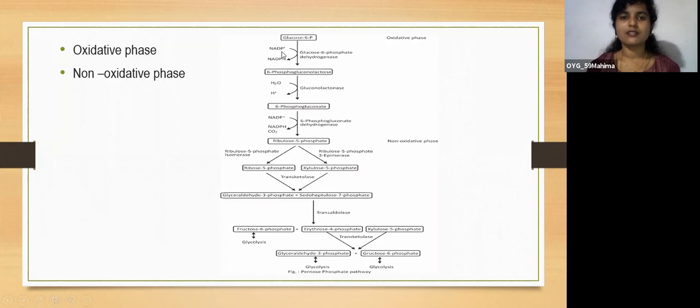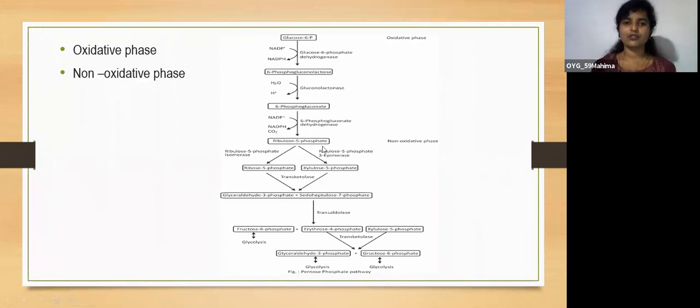NADP plus is converted into NADPH here. 6-phosphogluconolactone is converted to 6-phosphogluconate under the influence of the enzyme gluconolactonase, and 6-phosphogluconate will be converted into ribulose 5-phosphate under the influence of the enzyme 6-phosphogluconate dehydrogenase. Here also you can see NADPH is formed along with carbon dioxide. Up to here, it's the oxidative phase.